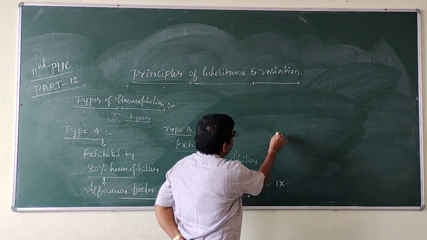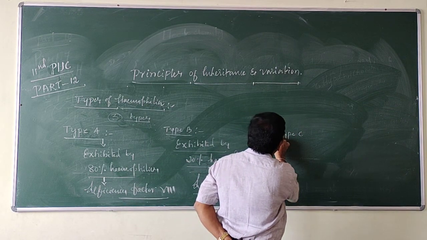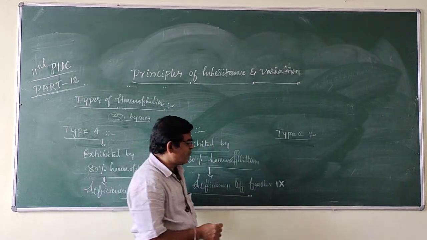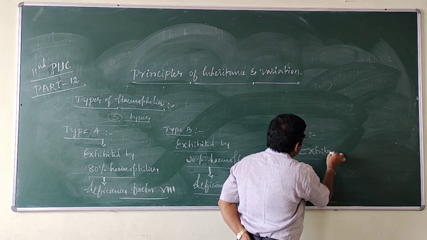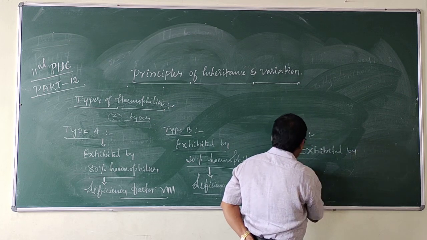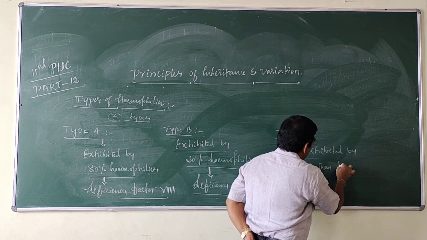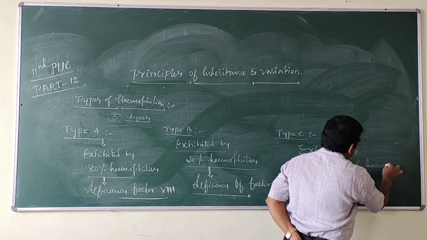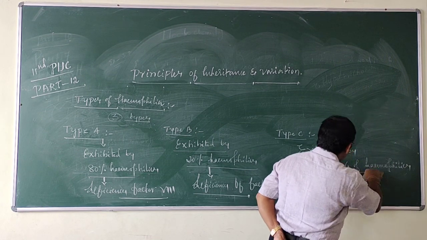And type C hemophilia. It is exhibited by less than 1% of hemophilics.